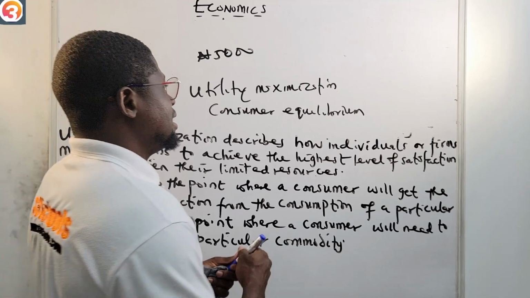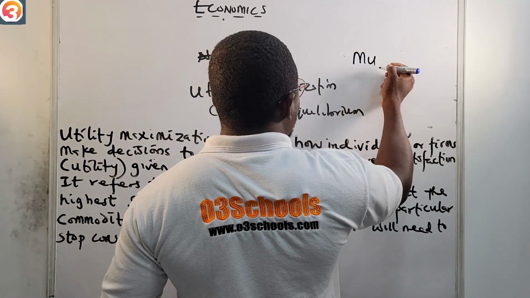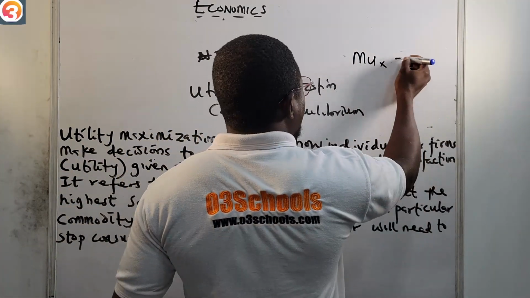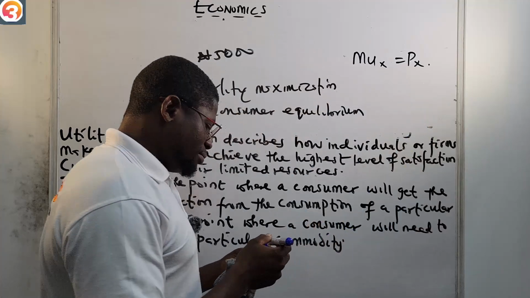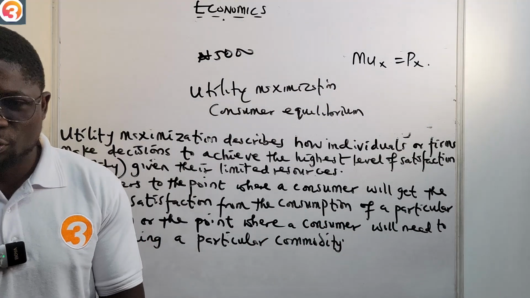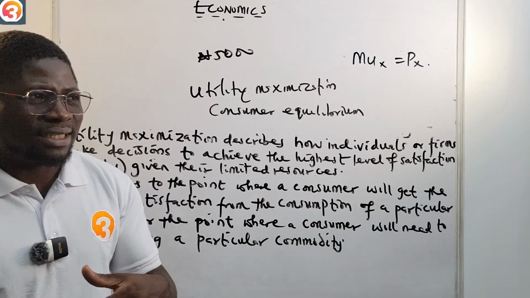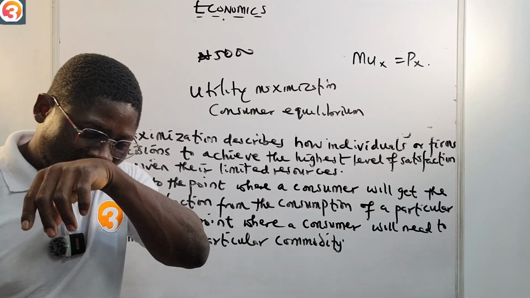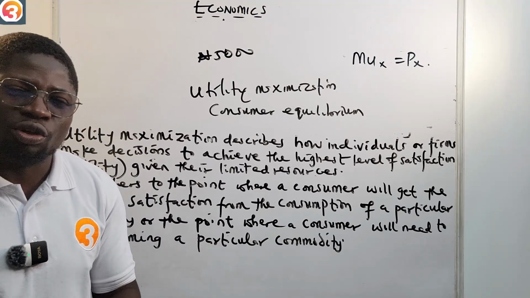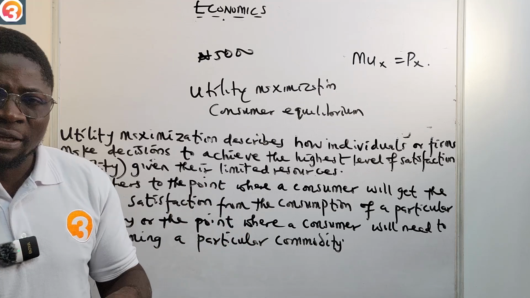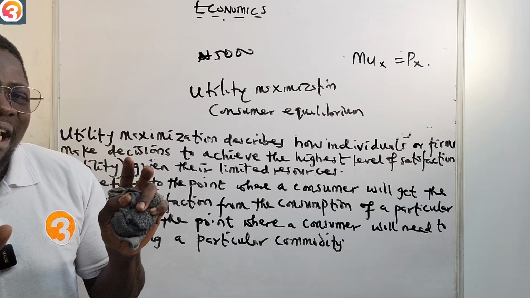Now under this utility maximization, the one formula we need to take note of is that the marginal utility MU for a particular product, let's say X, is equal to the price. It means that the maximum satisfaction you will get from consumption of an additional unit of a commodity, if it's equal to the price, means that you have maximized utility. So it's as simple as ABC.